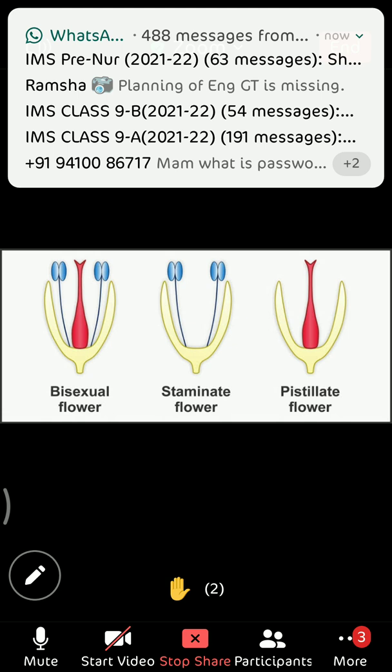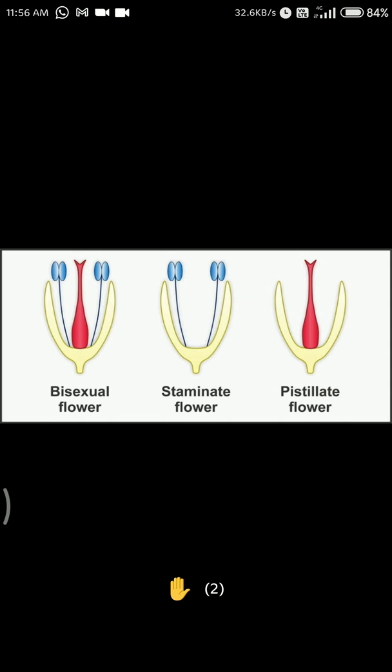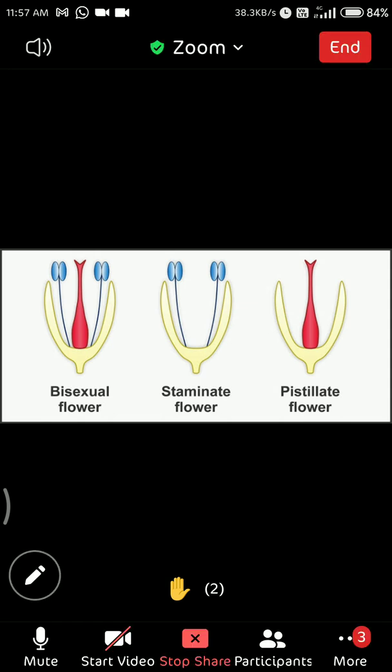In these bisexual and unisexual flowers, only reproductive parts are visible. So out of four whorls, only two whorls are visible in the flower. Here, if both the parts, male and female, stamen and the pistil, are there, then it is known as bisexual flower.